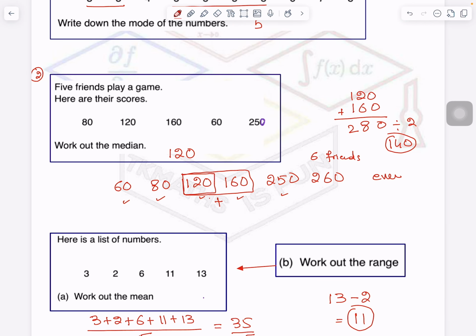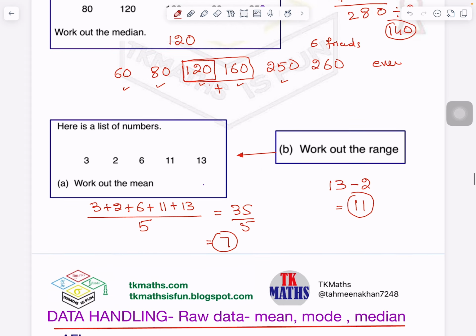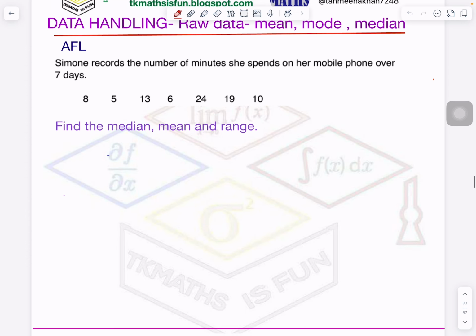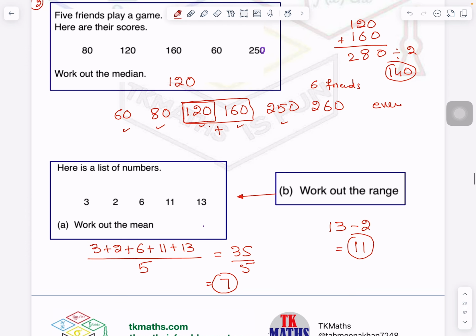In the next video, I will take more examples to reinforce this concept, right? And the link of the video you will find in the description below.